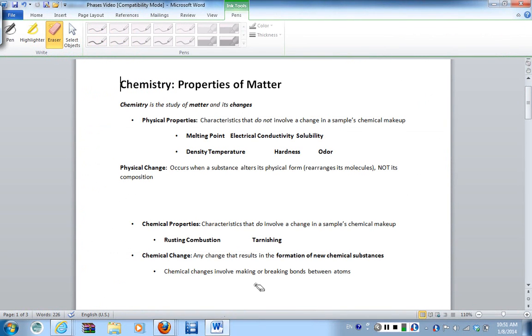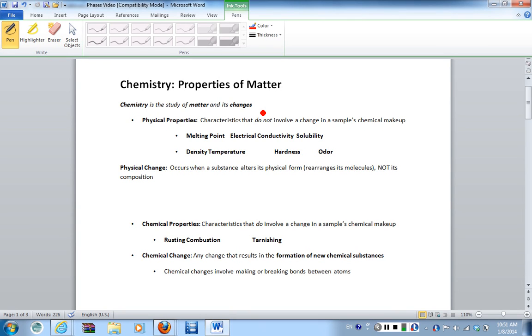Okay, so today what we're going to look at is the properties of matter. So specifically, what is chemistry? Well, chemistry is the study of matter and its changes. So matter is anything that has mass and takes up space. And what we're going to look at today is specifically the changes that it undergoes. So we are going to be looking at the various changes that matter undergoes, which is chemistry.